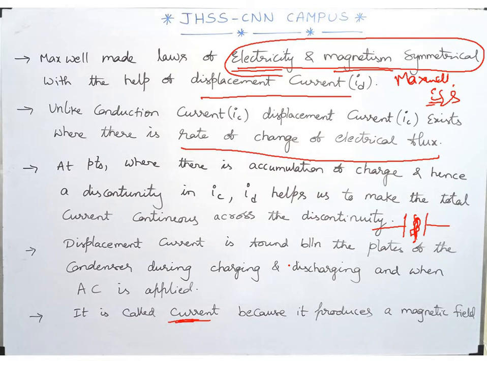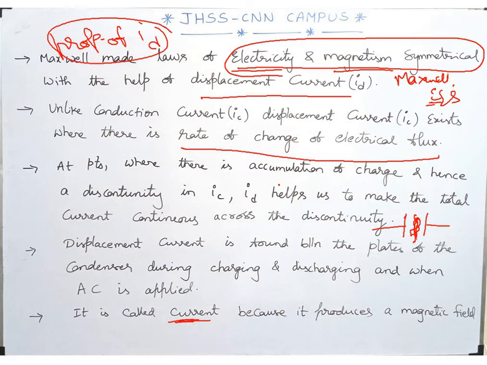So you can make all these points important properties of displacement current, ID. It is not very difficult. It can be asked for 1 mark, some kind of definition, so you can make a note of that. Are we clear with this?